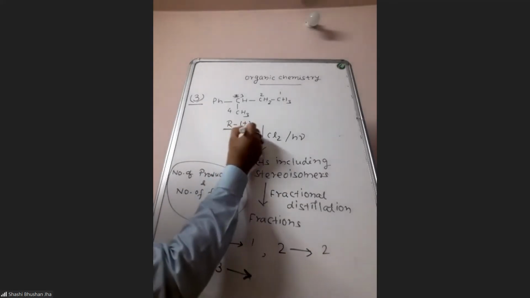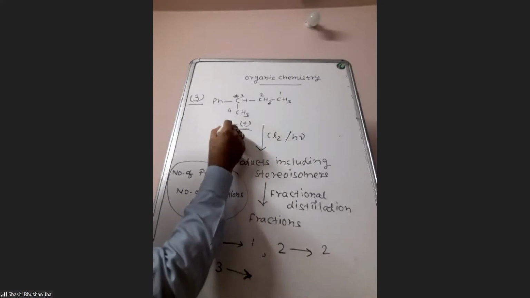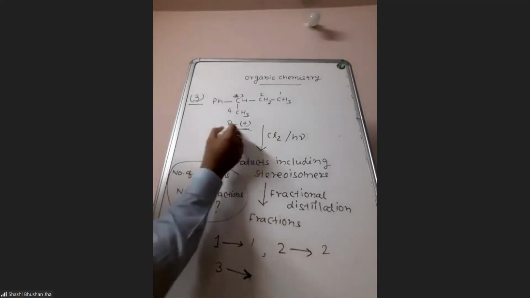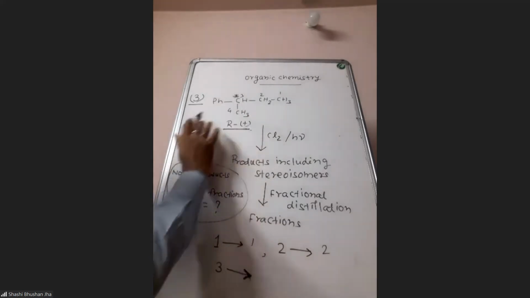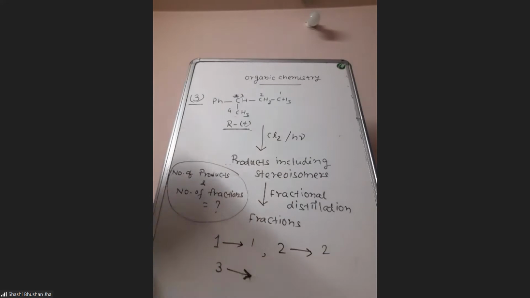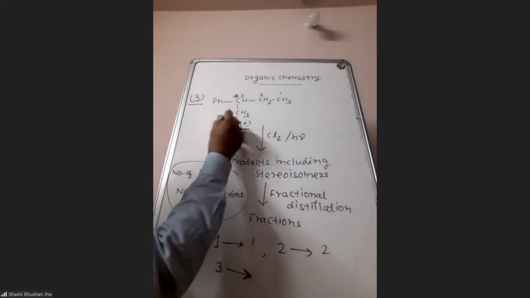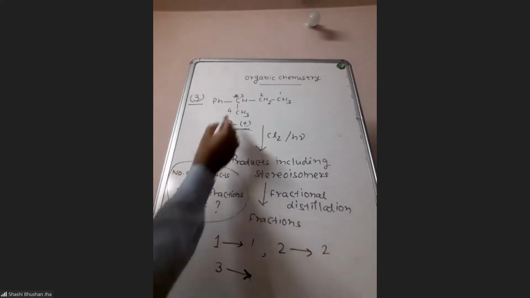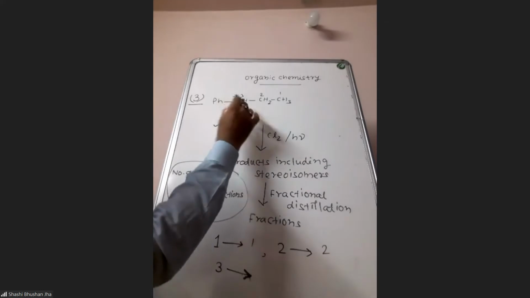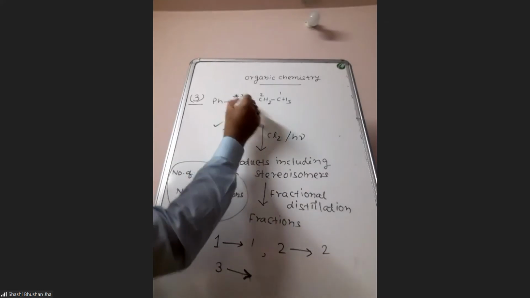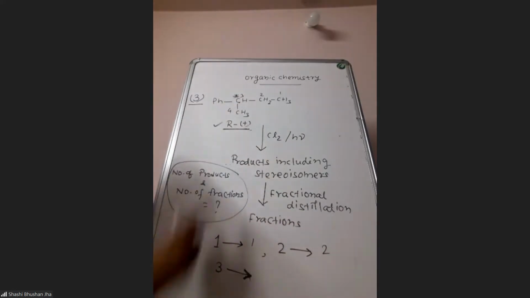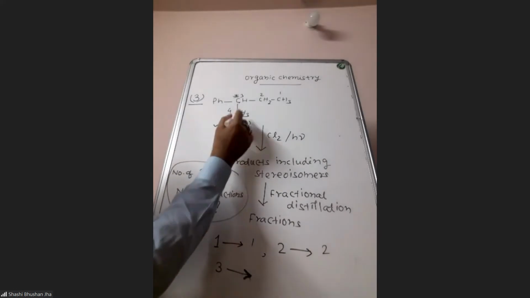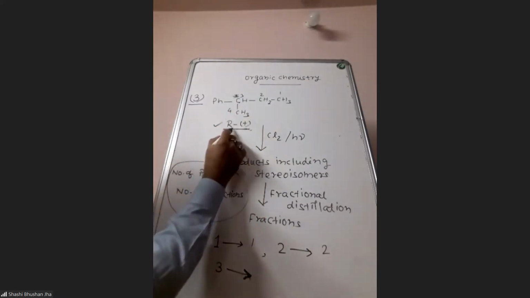See, if they fix the configuration at this carbon, then this simply means that at this carbon you are not supposed to consider any stereoisomerism. That's the meaning of writing this R. So don't think that you can make a free radical there and after that change this R into S. That will not be counted here. If it is R, your product should also remain R only. That's the meaning of writing R.